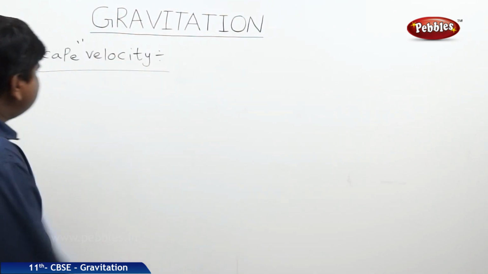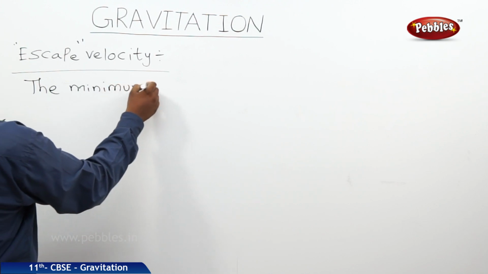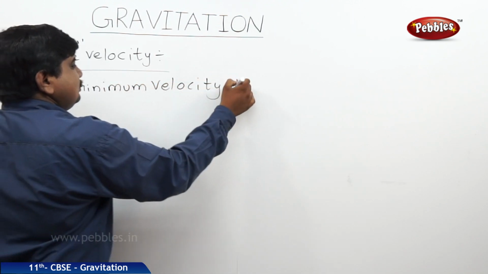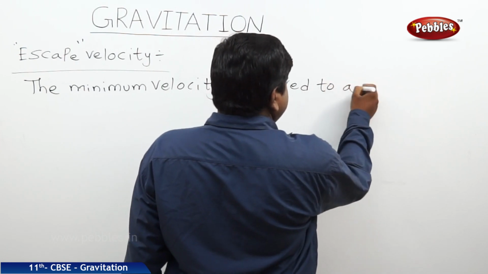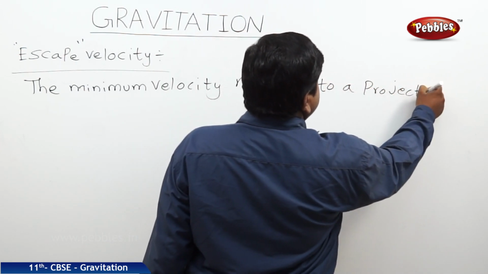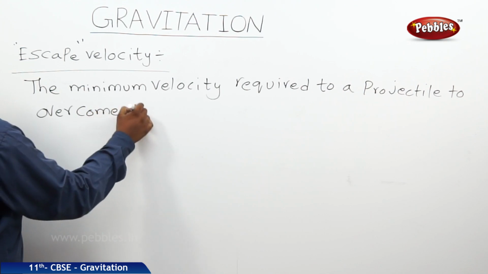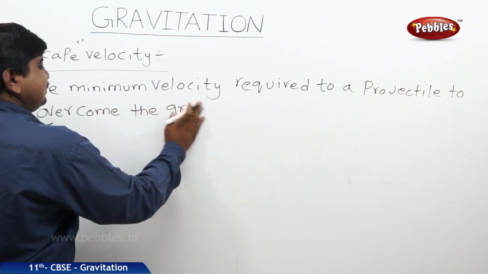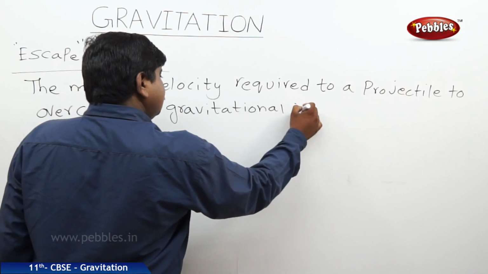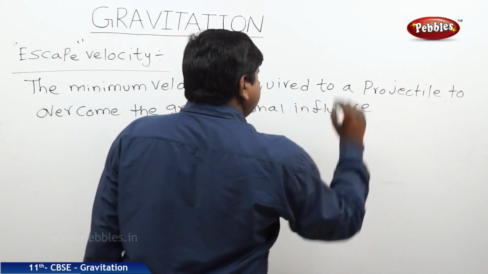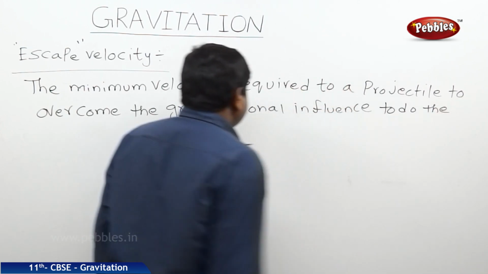That means the escape velocity is represented as the minimum velocity required for a projectile to overcome the gravitational influence or the gravitational force to do the journey.